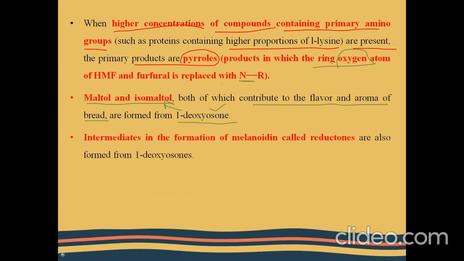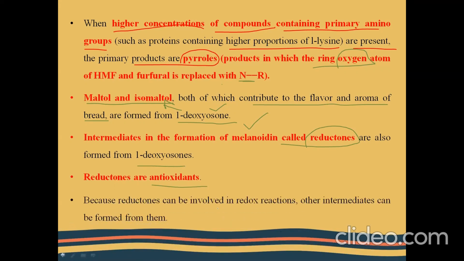So next, other intermediates called reductones are also formed during the formation of melanoidin. These reductones are also formed from 1-deoxyosones. These reductones are nothing but antioxidants. So they undergo further redox reactions and form several other intermediates.